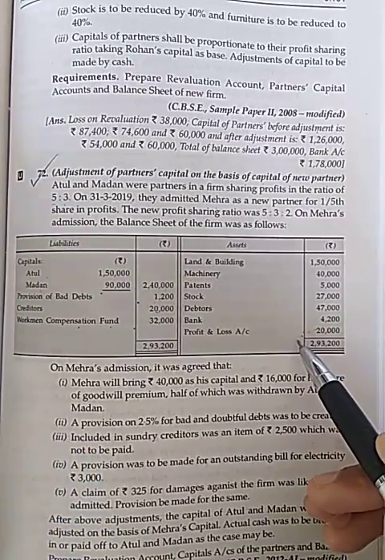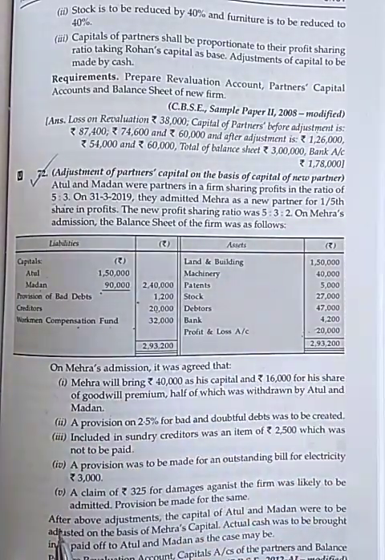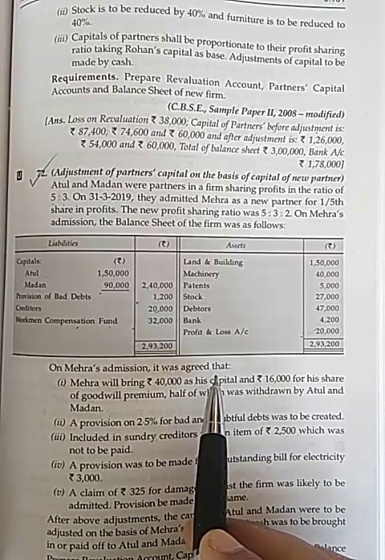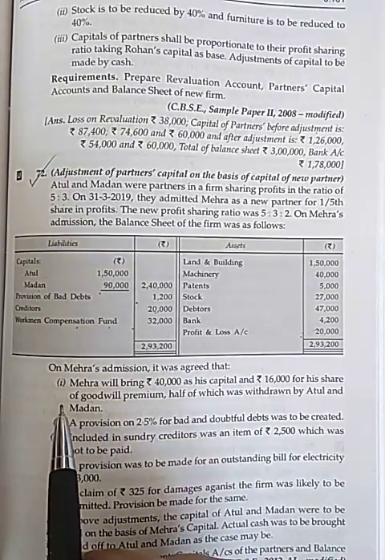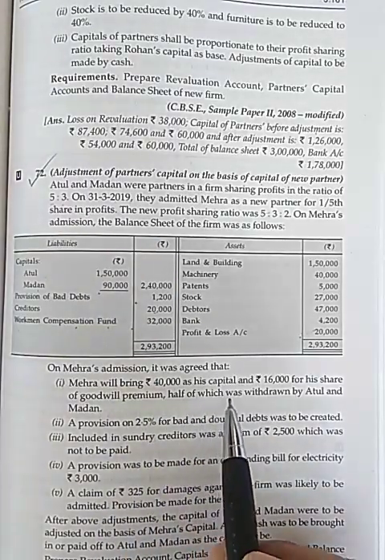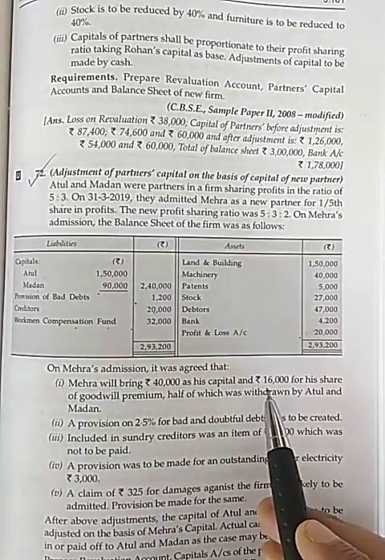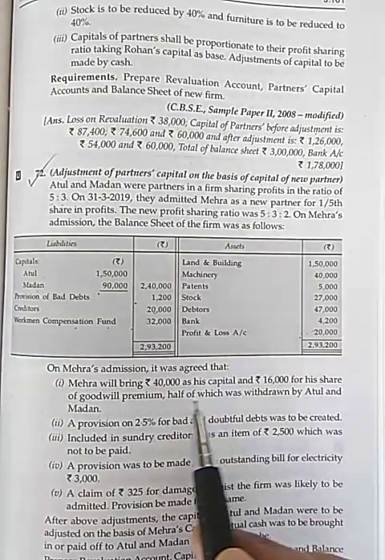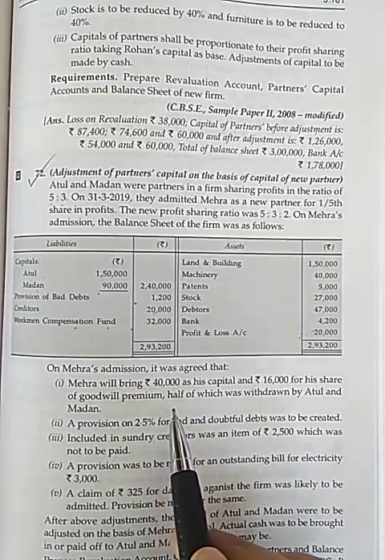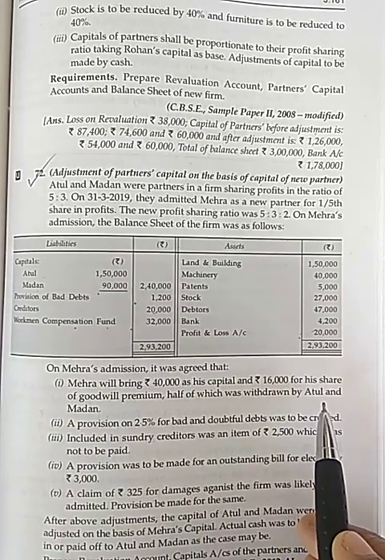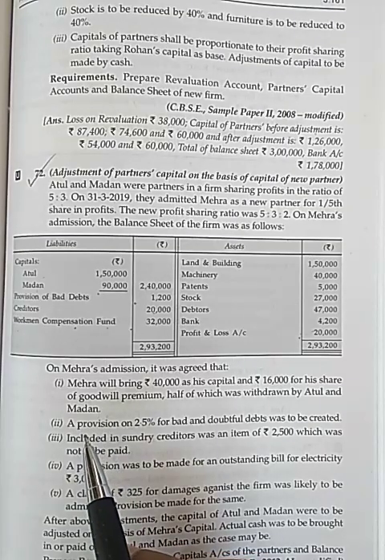Now the question says, on Mehra's admission, it was agreed that Mehra will bring 40,000 as his capital and 16,000 for his share of goodwill premium, half of which was withdrawn by Atul and Madan.